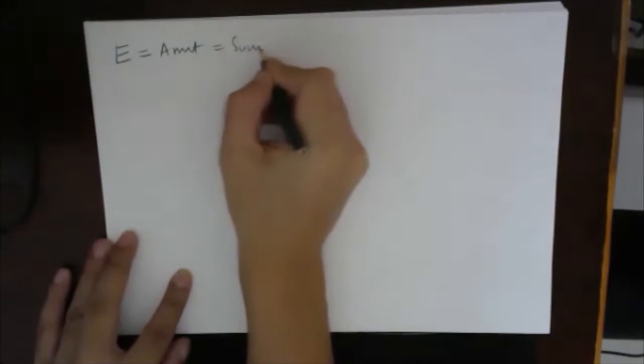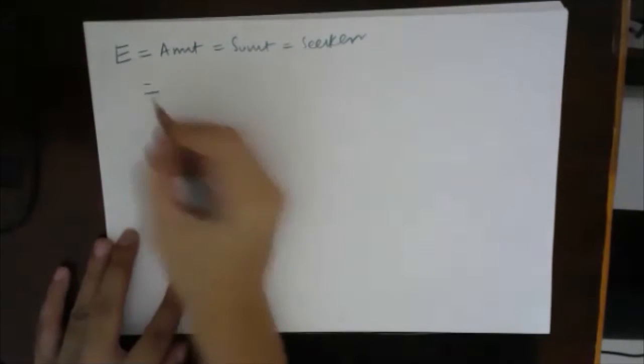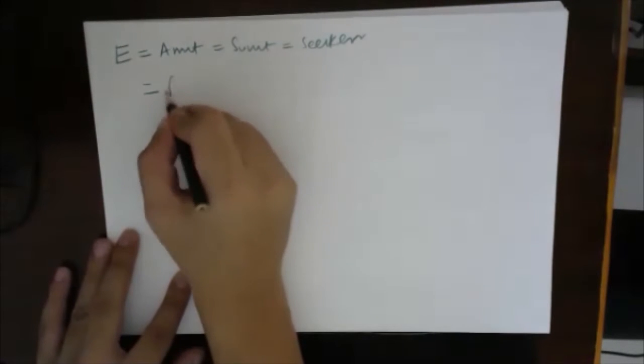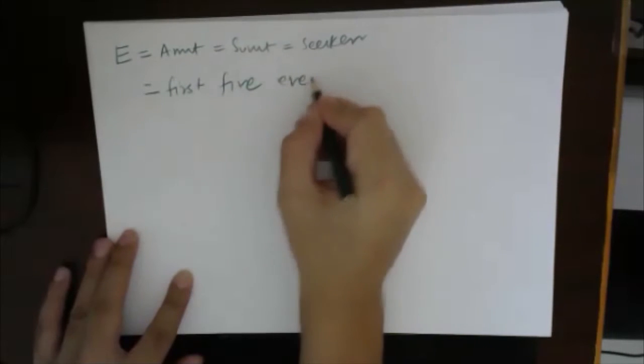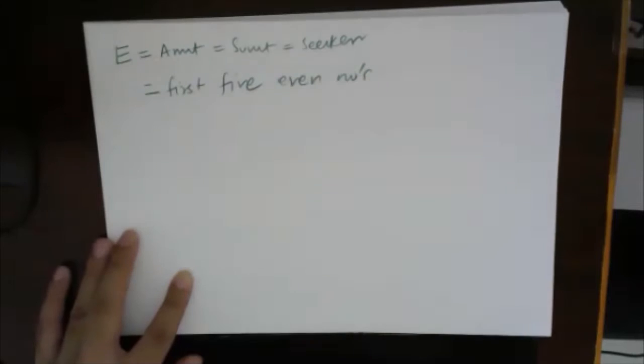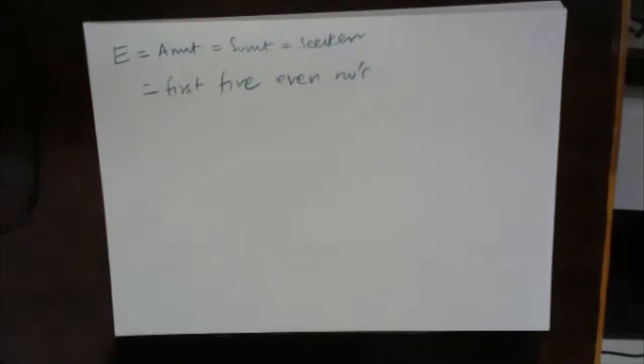Okay. So I will give a name as E for even. I can give it a name as Amit, I can give it a name as Sumit, I can give it a name as Seekers, or anything. And this is the name of the set. Okay, so this set is represented by the first 5 even numbers. Now this is not as simple as just writing x belongs to natural number and x is less than or equal to 5 or something, right?